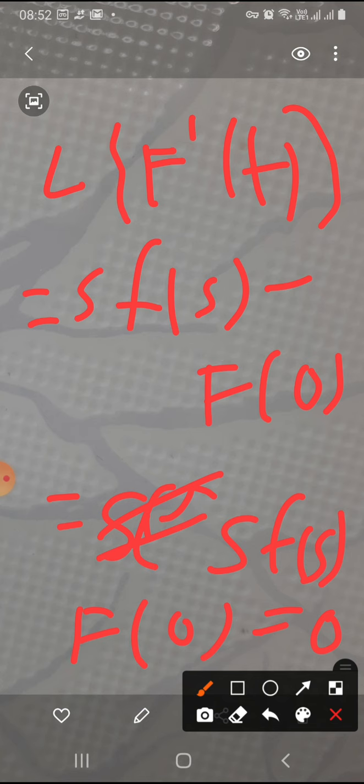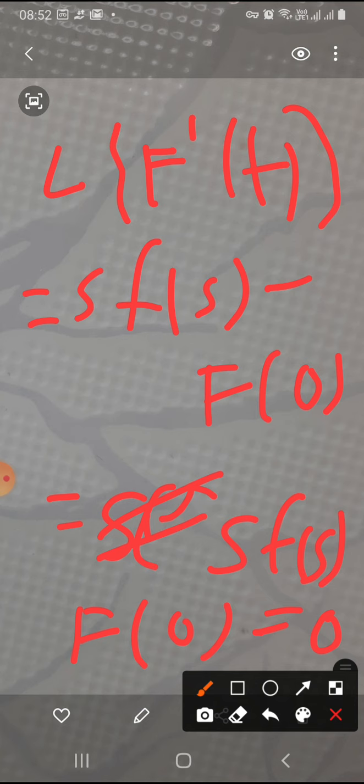First condition is the inverse Laplace transform of F(s) is f(t). And second condition is f(0) is equal to 0. Under these two conditions, we will have to prove the inverse Laplace transform of sF(s) is equal to f'(t). So here we are using the second condition, which is f(0) is equal to 0.